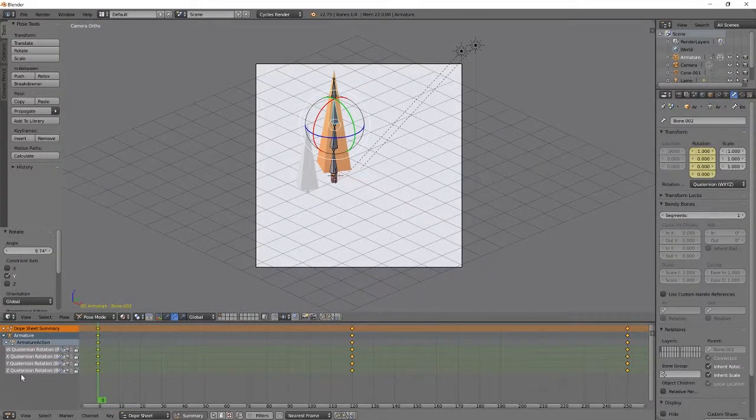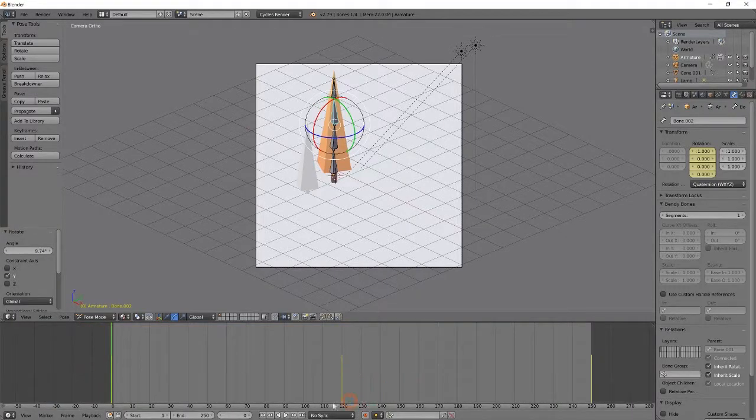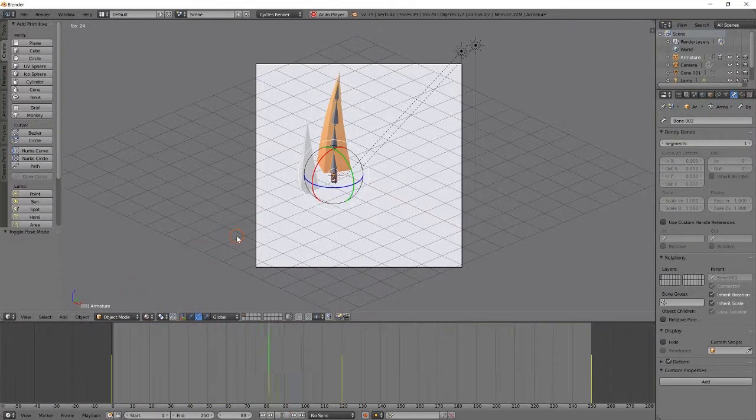If we go into our 3D view, change this back to timeline, and quickly play the animation, out of pose mode of course, we can actually see that the tree sways ever so slightly, like it's bending in the wind.